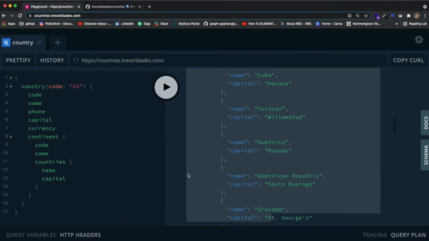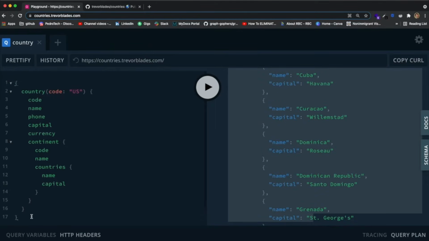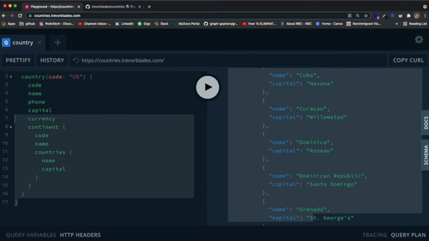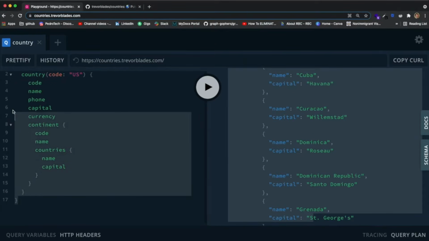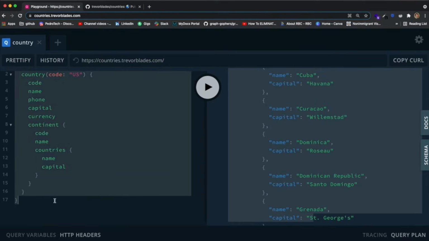Now, the structure is a bit hard to get used to. I understand that it's much easier to just get used to making a fetch request, like an API request, a GET request, to an endpoint and specifying what you want to send in the backend. However, with this, it becomes so much easier once you start getting the gist of it, because you're just telling GraphQL what fields you want, and it will literally give it to you without any actual work from the backend.